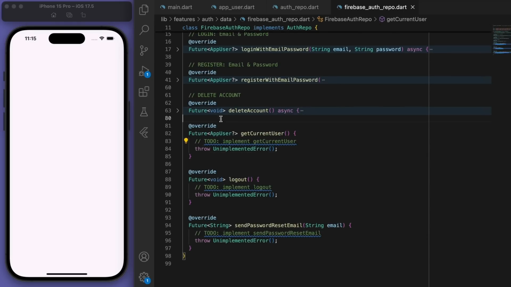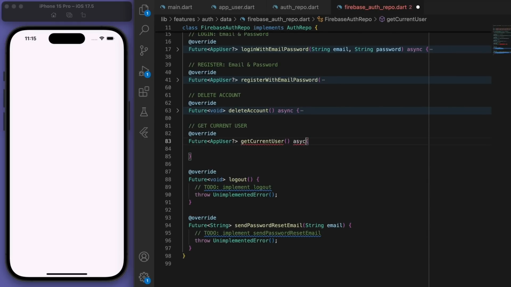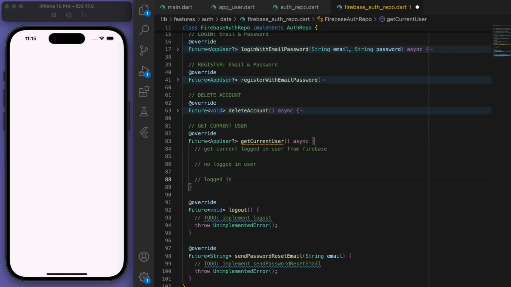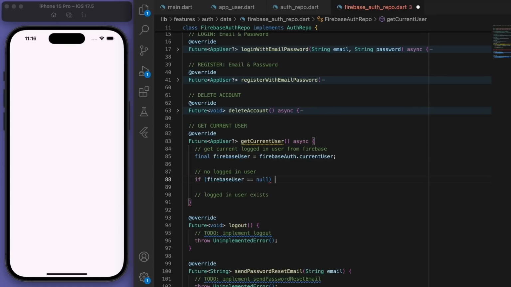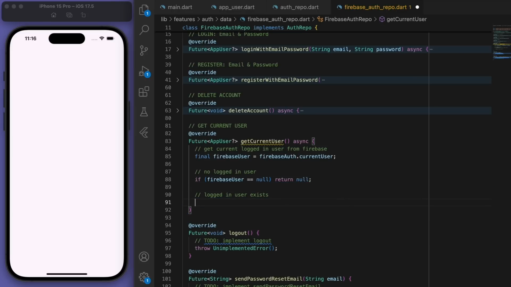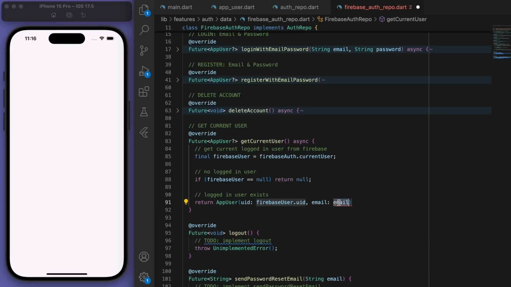And then implementing the get current user. So let's try to get the current user from Firebase and just check if there is a logged in user or not. And if there is a logged in user, then return that as an app user object. Sweet.